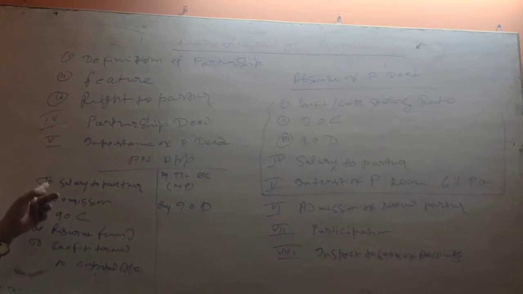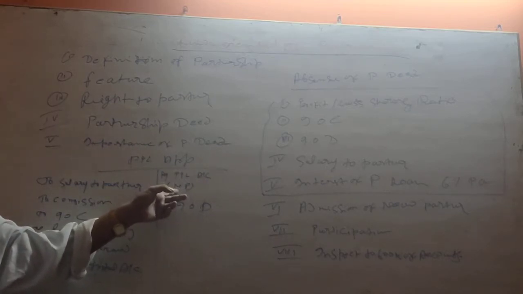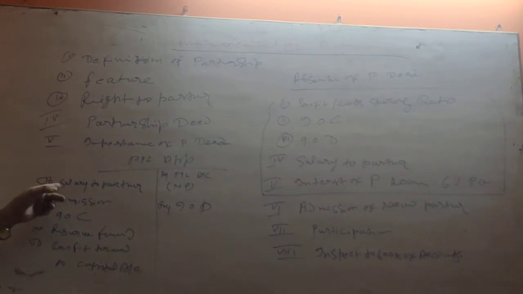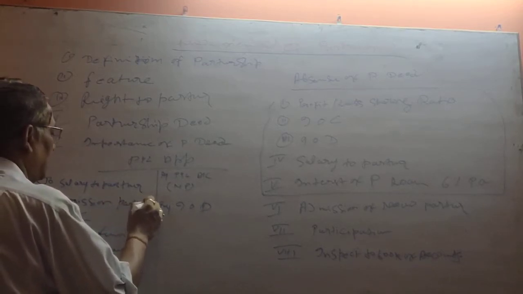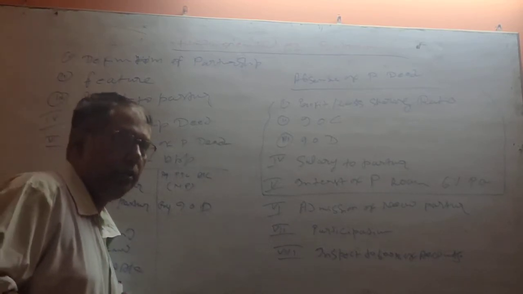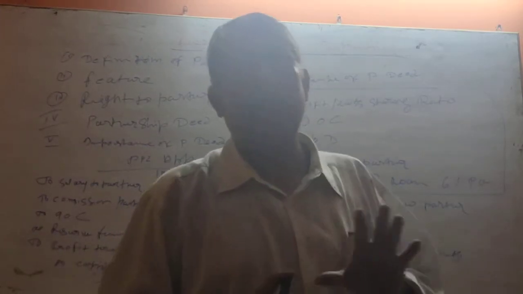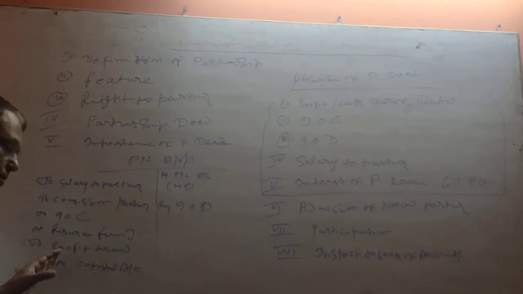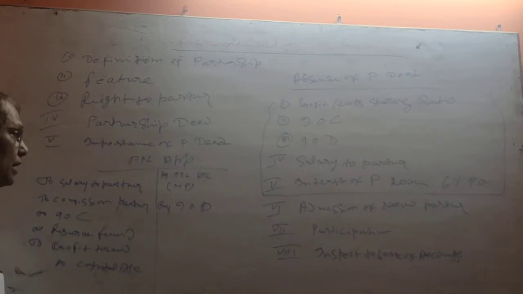The first is the profit and loss account, whose net profit will be transferred here. Second, interest on drawing. Here the salary to a partner, commission to the partner, and interest on capital, reserve fund. And the last, residual profit should be distributed to the partners according to the profit sharing ratio if there is a written agreement. If there is no partnership agreement, then the residual profit should be distributed to all partners in equal ratio.